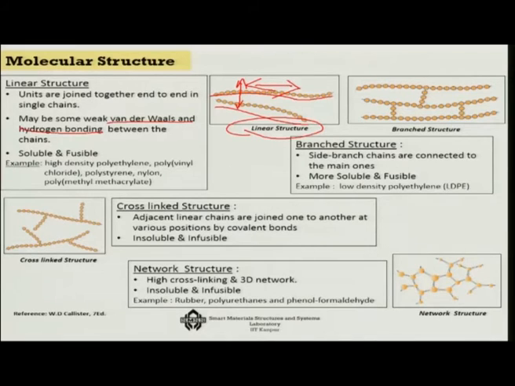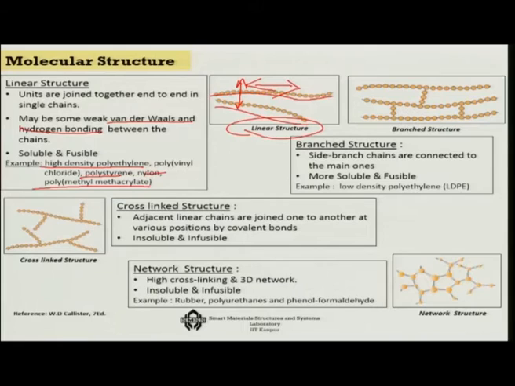That is why polyethylene films, you can reuse them or recycle them very easily. So, the examples are like high density polyethylene, low density polyethylenes, etc., and then PVCs, polystyrene, nylon, PMMA, all of them are good examples of the linear structure.